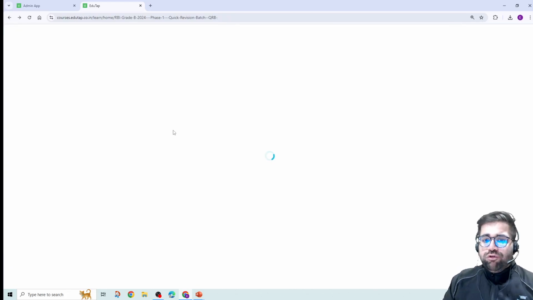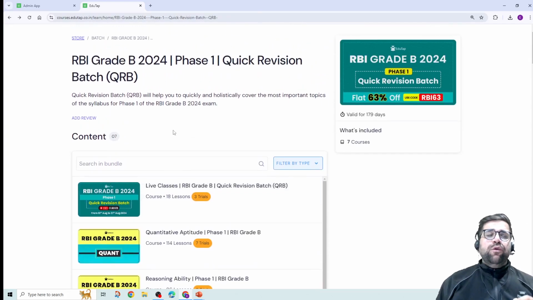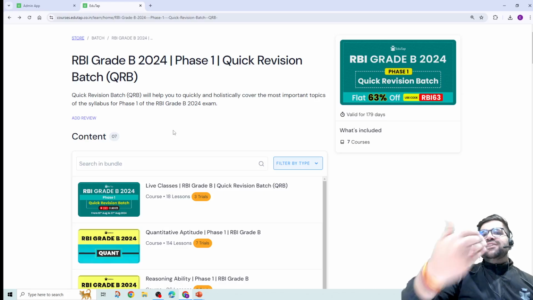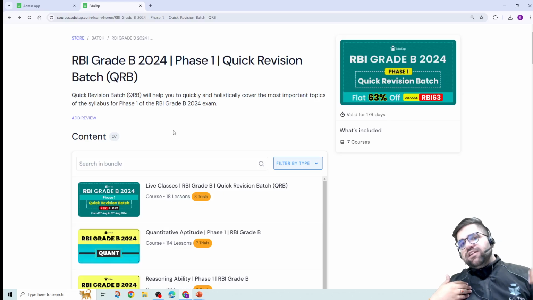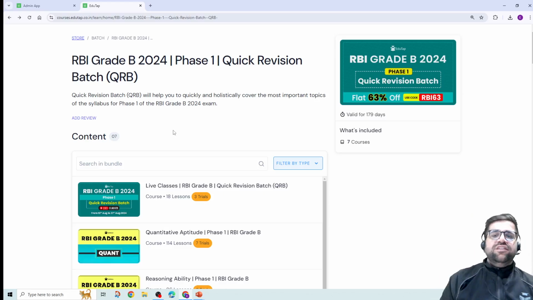And yes, do join this particular course only if you are confident that yes, I need to clear RBI Grade B this year. Okay, if you have that inner fire, then only join this particular course, because our teachers will give 100%. So we expect you also to give your 100%. So it's 100 from ours, 100 from you, and definitely success is bound to come then.